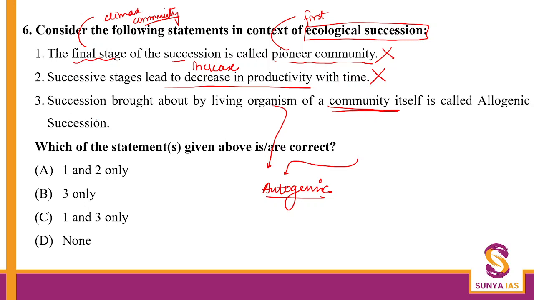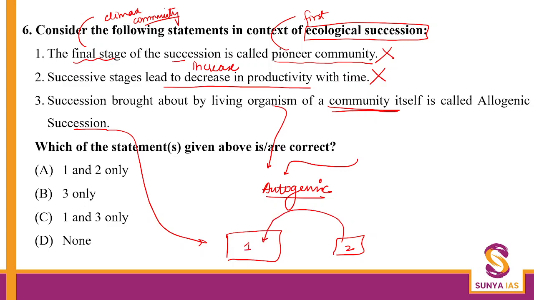And then you have allogenic. Allogenic is maybe the succession is brought about by this is community number one and this is community number two. The organisms of community number 2 helping out the community number 1, that is known as allogenic. So again, this statement is also wrong. The answer here is going to be D, none.